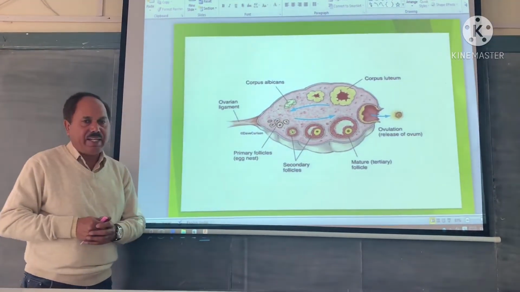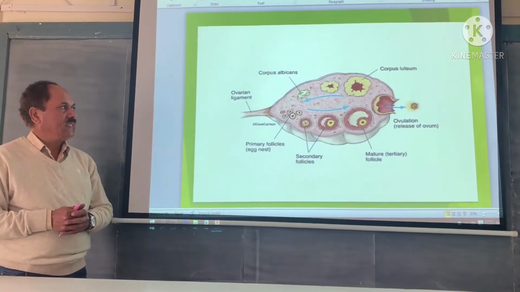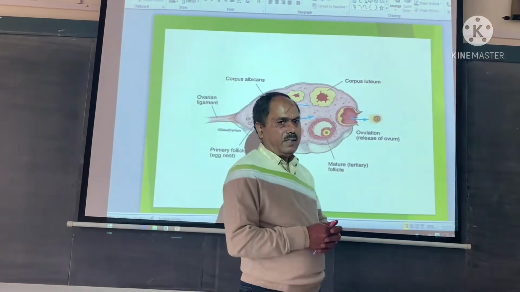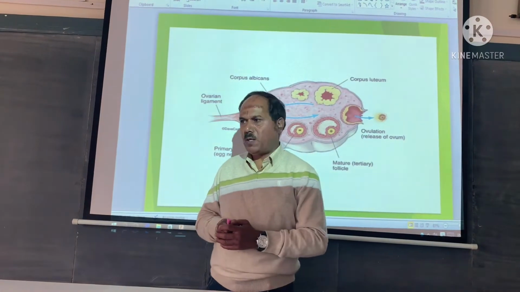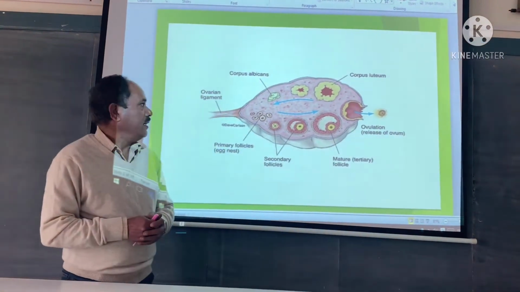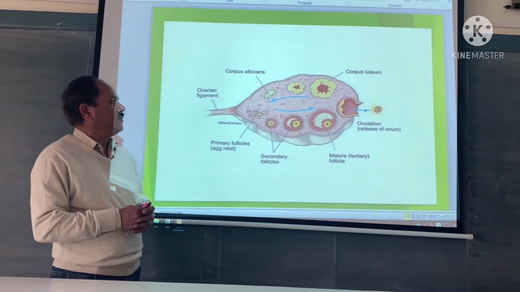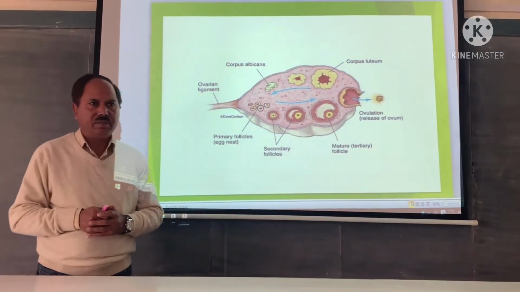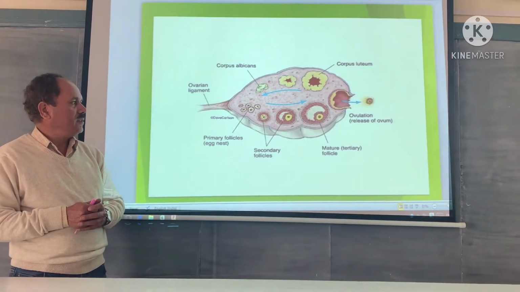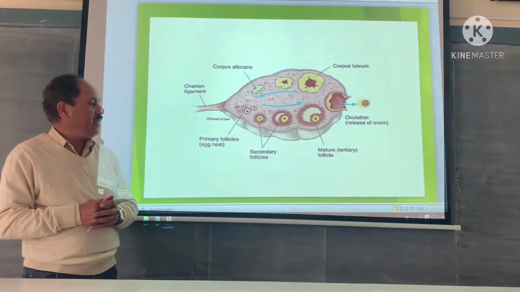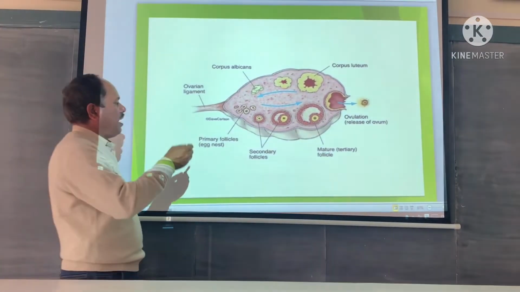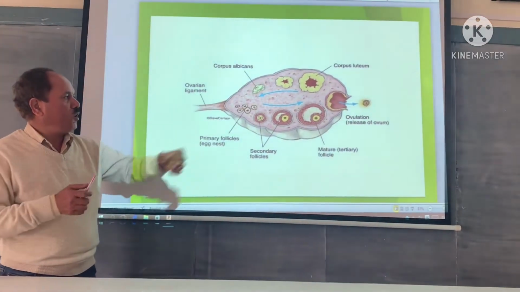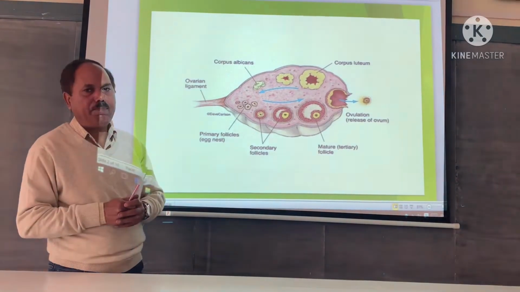It has a three-layer covering. Inside the covering there is an outer part, the cortex, and an inner part, the medulla. In the ovarian cortex, various stages of follicles can be seen. There is a lining of germinal epithelium and then there are follicles. This ovary shows follicles in different stages of development.